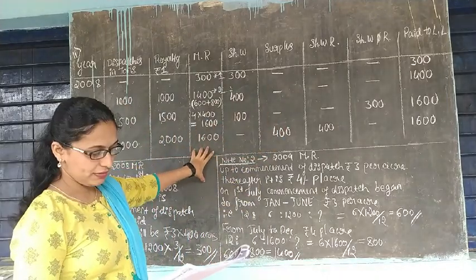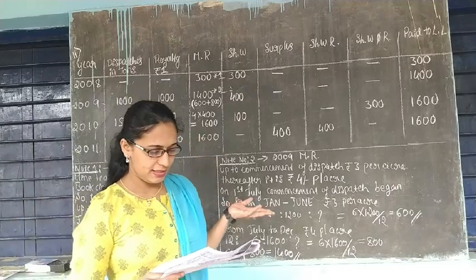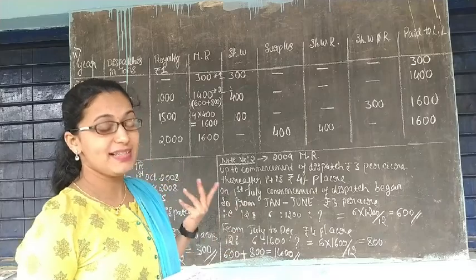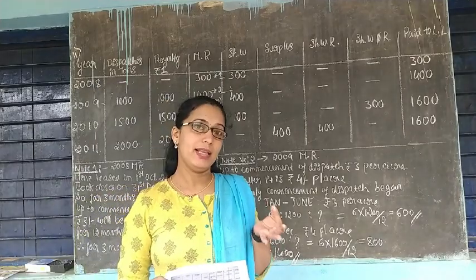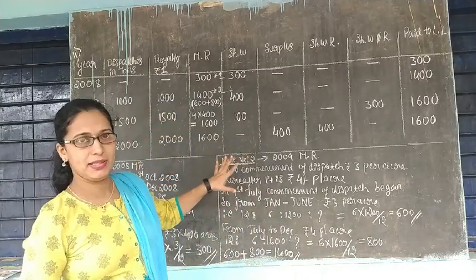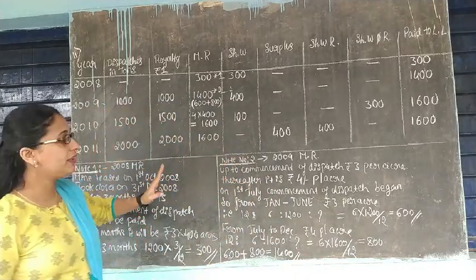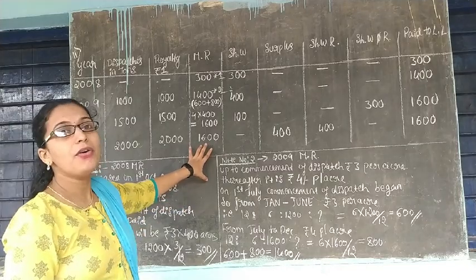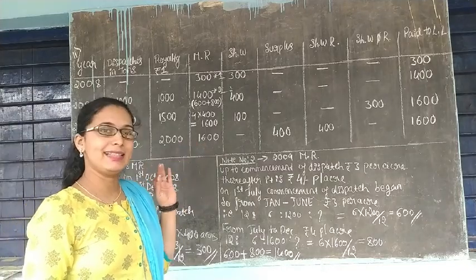This is the way you have to solve it. Okay. And next thing is, I think all of you can prepare journal entries, royalty account, landlord account, short working account, all those things. So I'm not going to explain all those things. Just briefly I told you how you have to solve the analytical table.